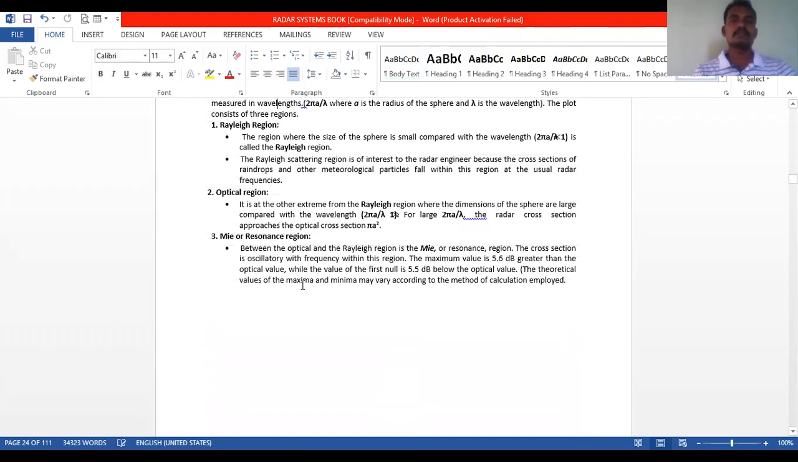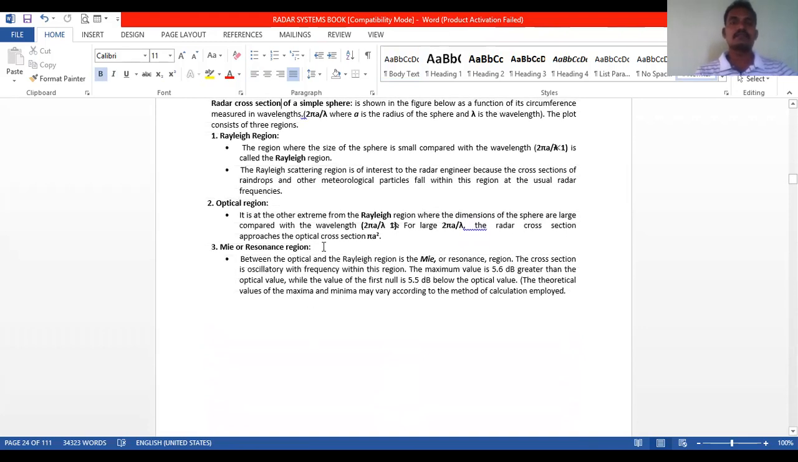So what are the three regions? The Rayleigh region, the optical region, and the Mie resonance region. Coming to the Rayleigh region, it is the one where the size of the sphere is small compared with the wavelength.